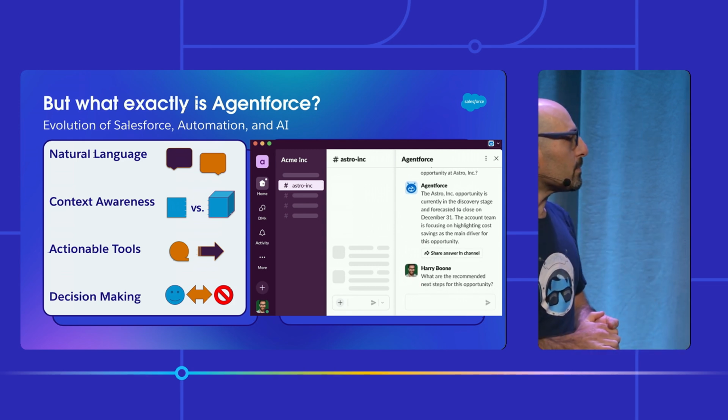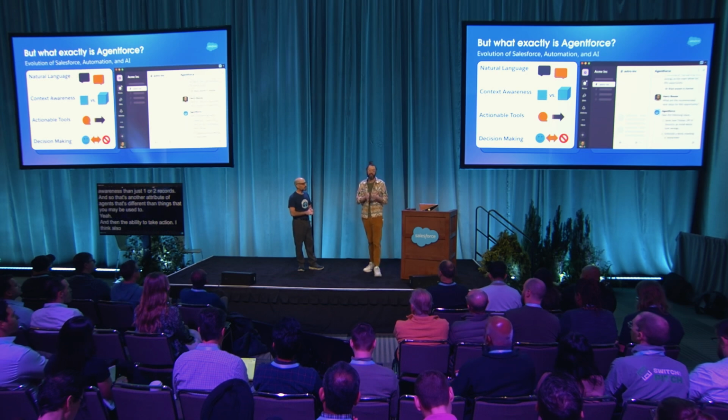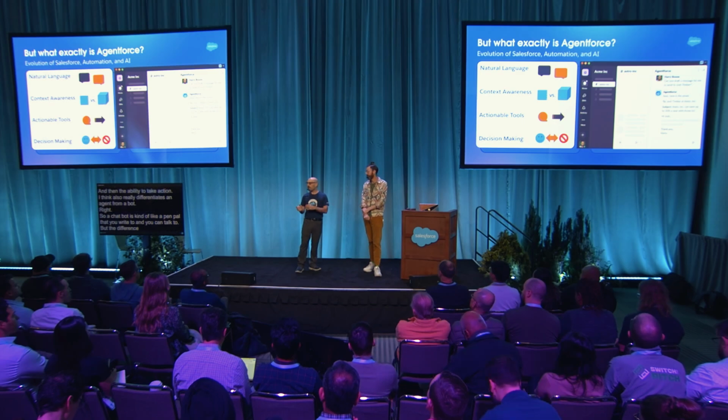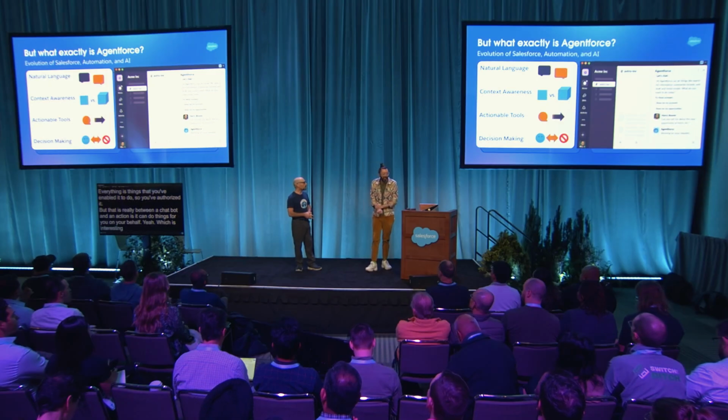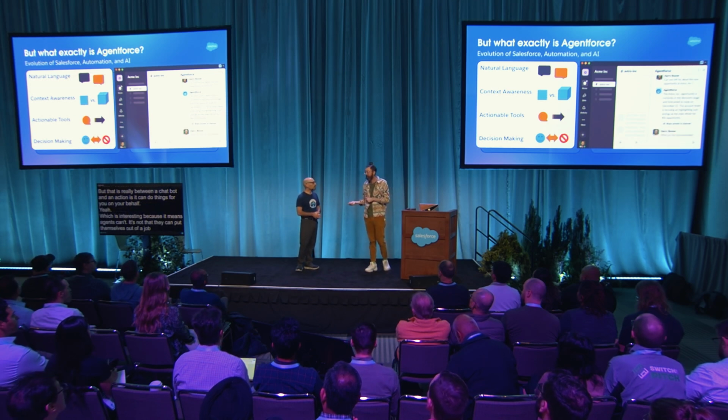Yeah. And then the ability to take action, I think also really differentiates an agent from a bot. A chatbot is kind of like a pen pal that you write to and you can talk to. But the difference between a chatbot and an agent is that an agent can take some actions. It can do stuff. Everything is things that you've enabled it to do, so you've authorized it. But that is really the difference between a chatbot and an agent, is it can do things for you on your behalf. Yeah, which is interesting because it means agents can't, it's not that they can put themselves out of a job, but we did the Agentforce hackathon yesterday.